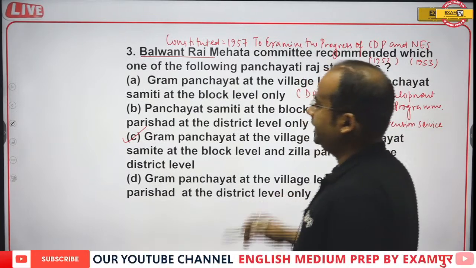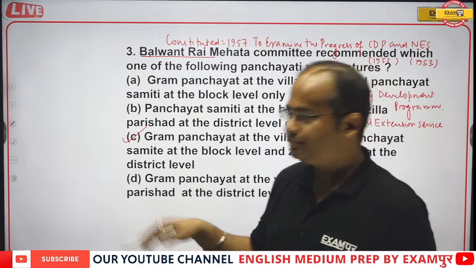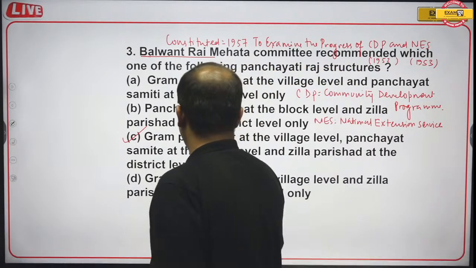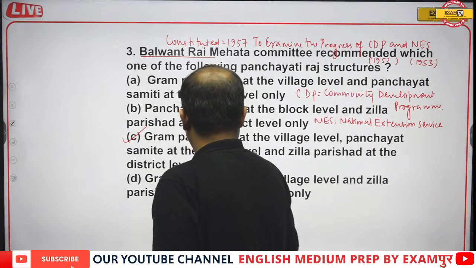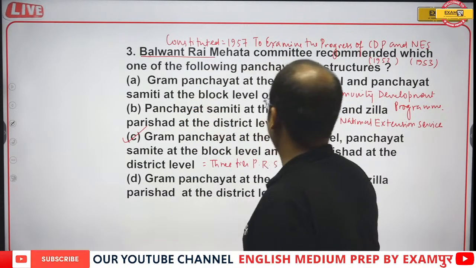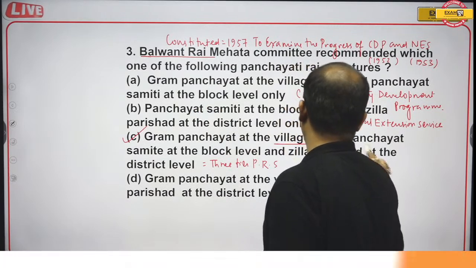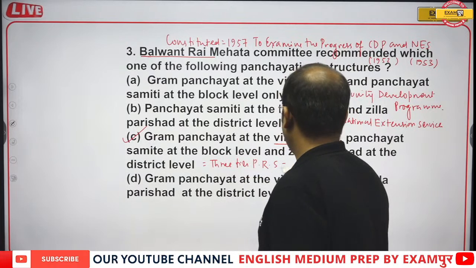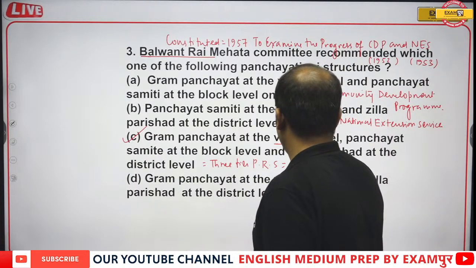The objective was to evaluate the CDP and NES, and finally it recommended a three-tier Panchayati Raj system, in which Gram Panchayat at the village level, Panchayat Samiti at the block level, Zilla Parishad at the district level.